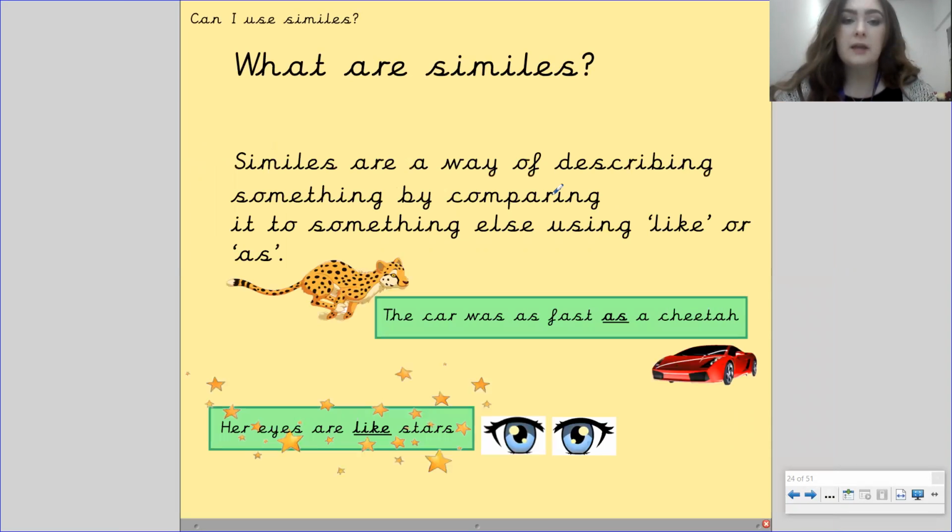So similes are a way of describing something by comparing it to something else, using the words like or as. For example, the car was as fast as a cheetah. So we are comparing the speed of a car to the speed of a cheetah, which basically means it's really, really fast. Or we've got her eyes are like stars. So we're comparing how her eyes look to the way stars look, which kind of gives off the effect that her eyes are twinkling like stars.